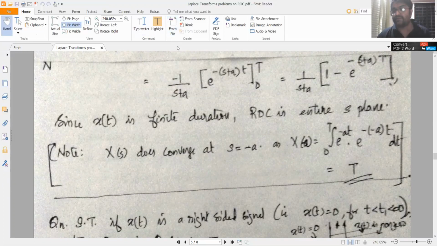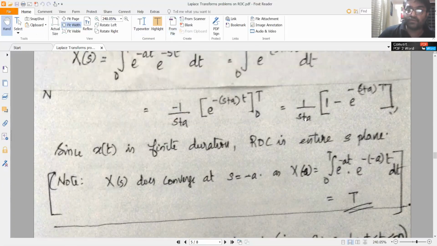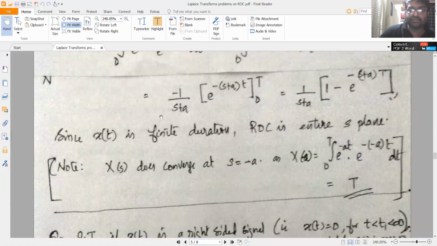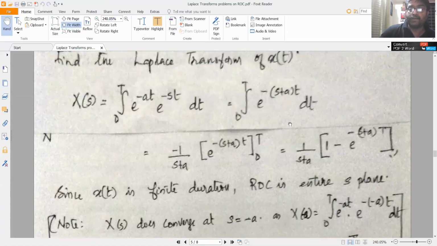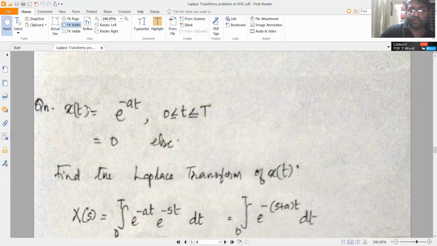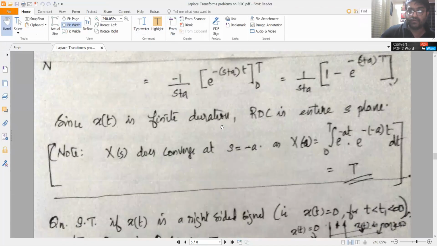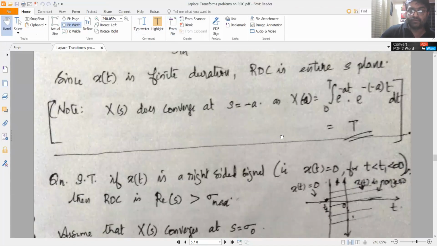So the function does not have any poles, even though it appears that there is a pole at s is equal to minus a. Please understand that there are no poles for this function. For a finite duration signal, the Laplace transform will not have any poles. Okay, is that clear?